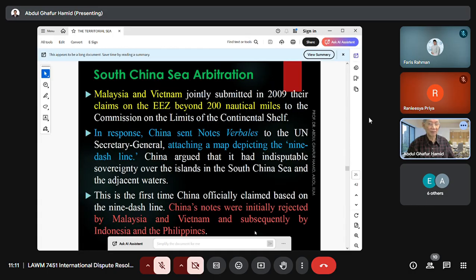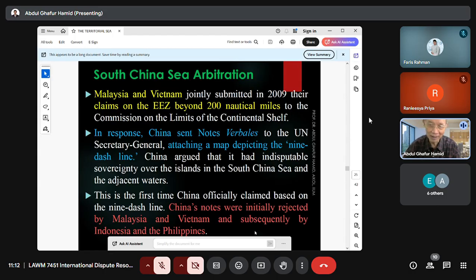When Malaysia and Vietnam submitted like this, China sent notes verbales, official diplomatic notes, to the United Nations Secretary General. And they attached a map depicting the 9-dash line. The 9-dash line was used by China since 1948, but this is the first time they officially submitted a map including the 9-dash line to the United Nations Secretary General.